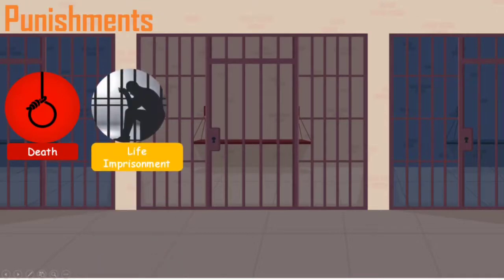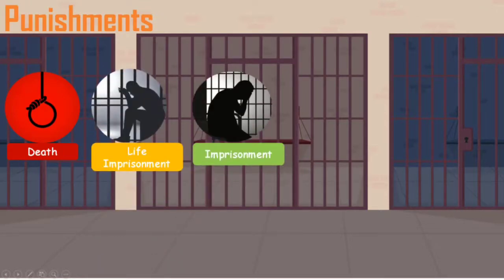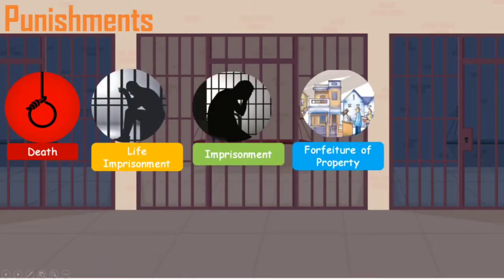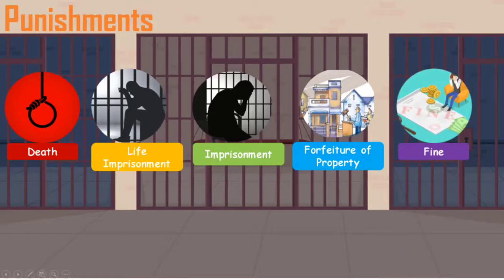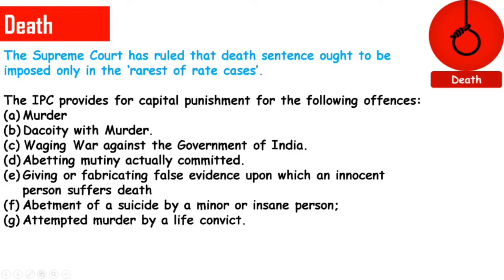The first is death, the second is life imprisonment, third is imprisonment, fourth is forfeiture of property, and the fifth one is fine. These are the 5 punishments that are prescribed by the IPC. So let's start with death. The Supreme Court has ruled that death ought to be imposed only in the rarest of rare cases. The first one is death.